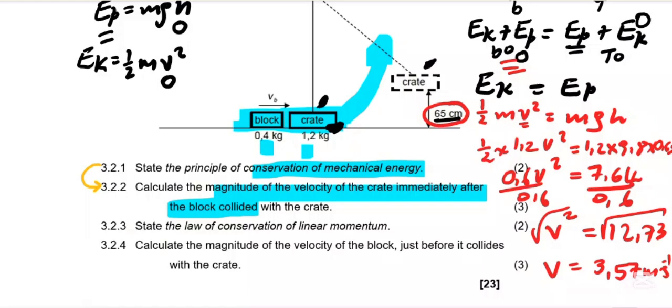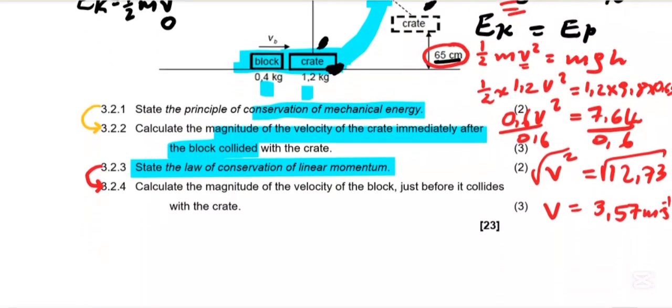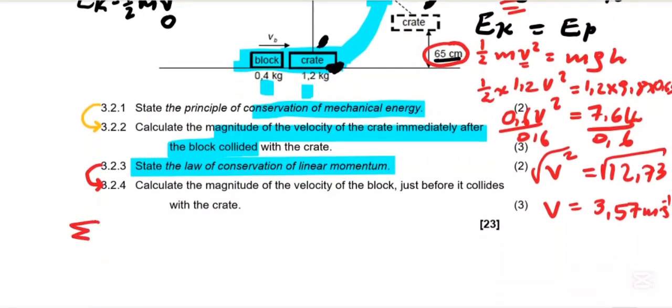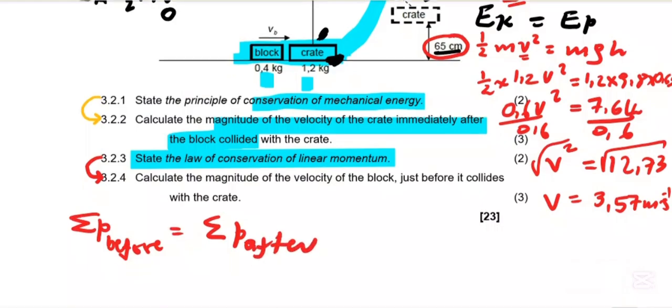Look at the next question, which says state the law of conservation of linear momentum. Remember I said when they say state, you copy it, and when we calculate below we are going to use the law. So the law states that in an isolated system, the total linear momentum is conserved, which means momentum before collision is equal to momentum after collision. As two objects collide, that is a sum of the momentum.